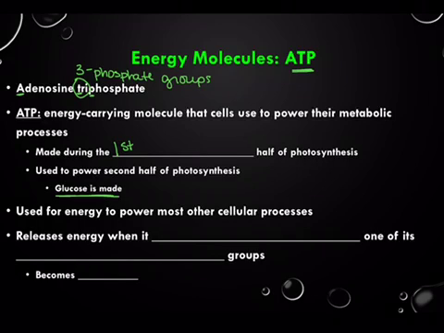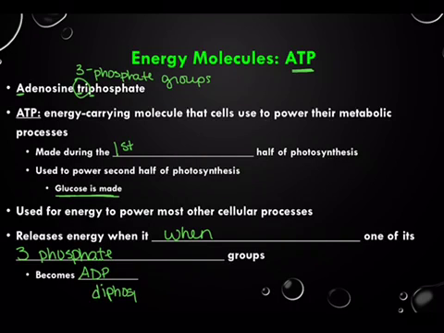And so how ATP releases energy is when one of its three phosphate groups is released. That makes it become ADP, where now the D stands for diphosphate, because di stands for 2. So we pretty much go from ATP to ADP plus a free phosphate group.